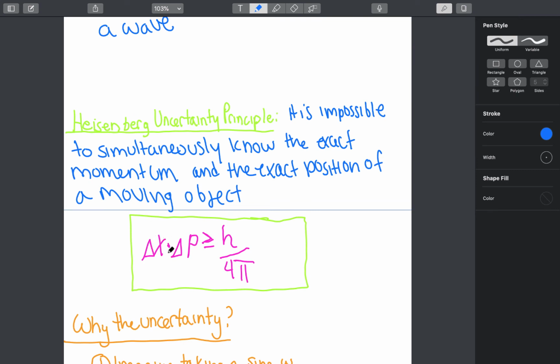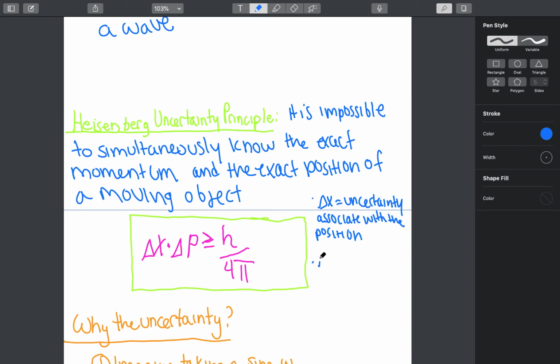So delta x times delta p is greater than or equal to h over 4 pi. So what do all these variables mean? Well, delta x is the uncertainty associated with the position of the object.